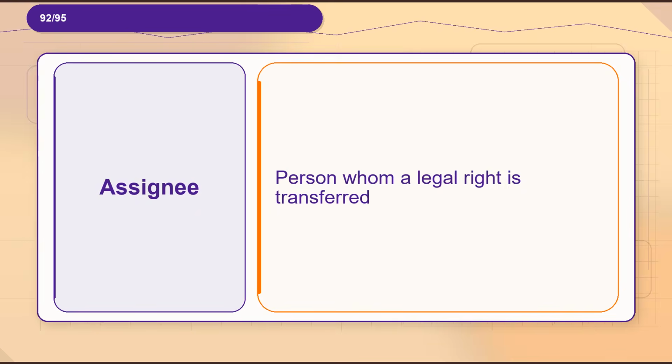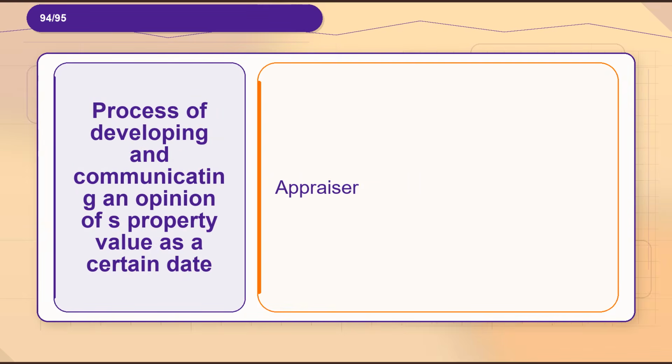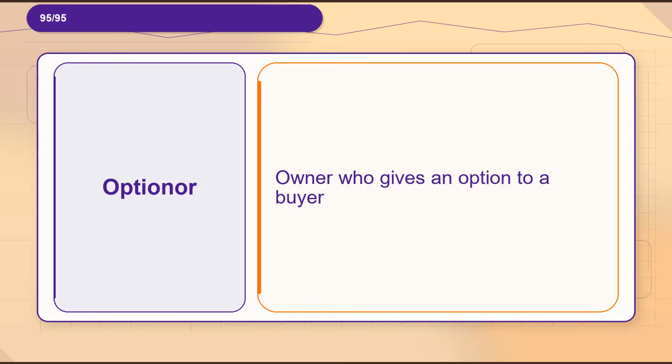Definition, person to whom a legal right is transferred. Flashcard 93. Term, a loan characterized by payment of debt by regular installment payments. Definition, anniversary date. Flashcard 94. Term, process of developing and communicating an opinion of property value as of a certain date. Definition, appraiser. Flashcard 95. Term, optioner. Definition, owner who gives an option to a buyer.